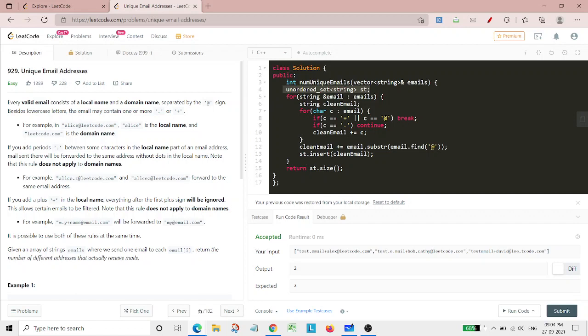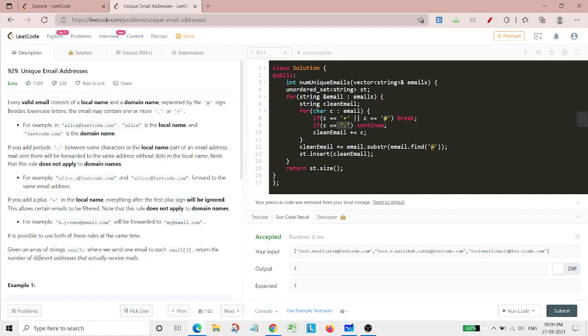Now comes the part where the strings are stored in this vector of strings of emails, and we require a clean email string in which we will simply store our clean part, that is, with the dot and plus symbol removed, the local name. It will simply be stored into this node. Now we need to split it on the plus symbol, the at the rate symbol, and also on the dot.